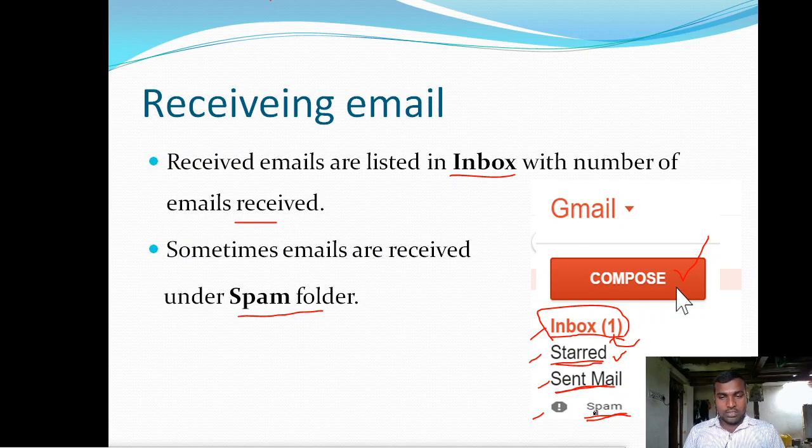After receiving their messages, they come under spam. In the spam folder, sometimes we may receive malicious emails. Malicious emails contain some fraud details and some hacking links.